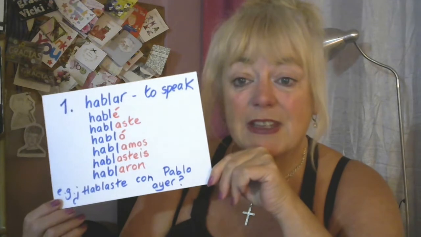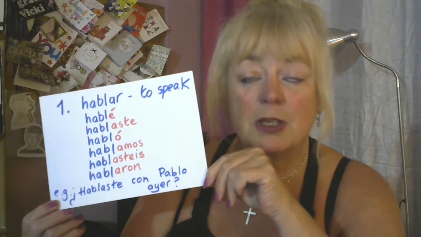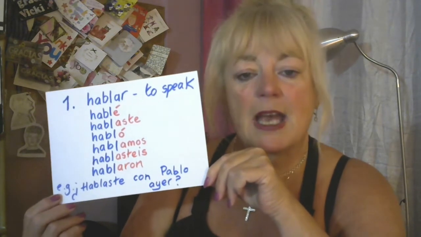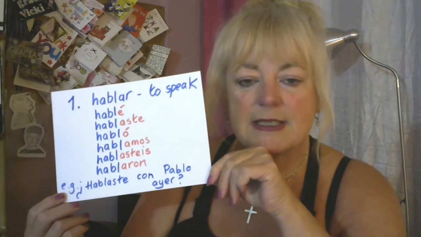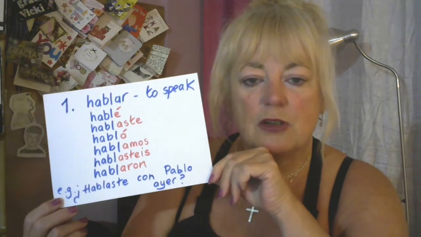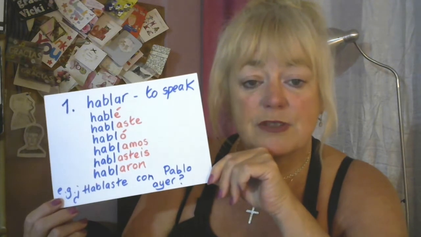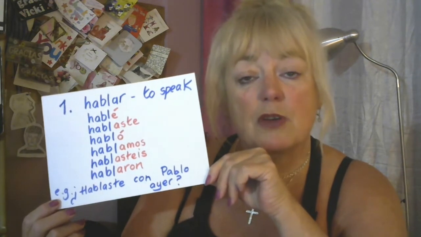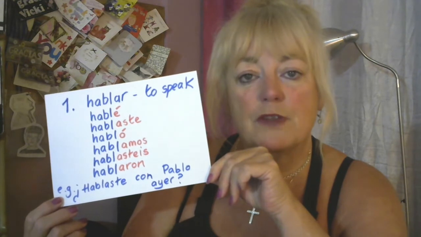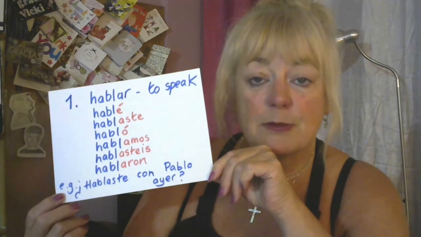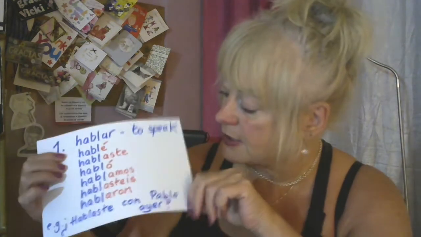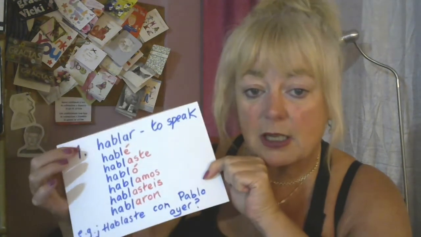So we take off the AR ending as we do to conjugate most verbs, most tenses, well certainly past tenses and present tenses. We take off the AR ending first of all. That leaves us with the root of the verb, the stem of the verb, habl. And we have that 6 times for the 6 different persons. So remember what the persons are.